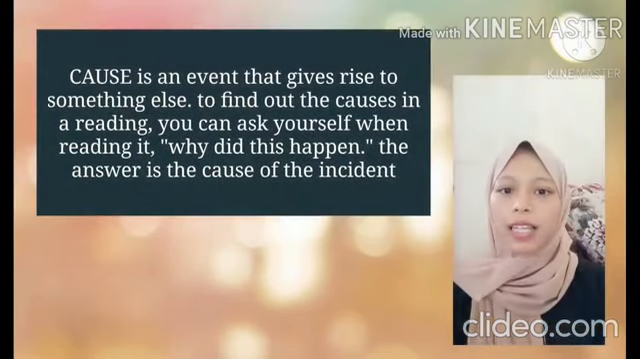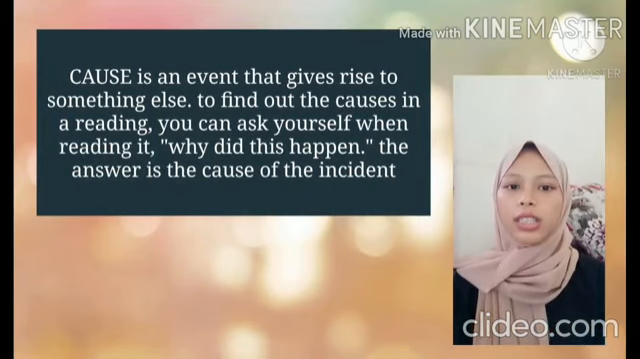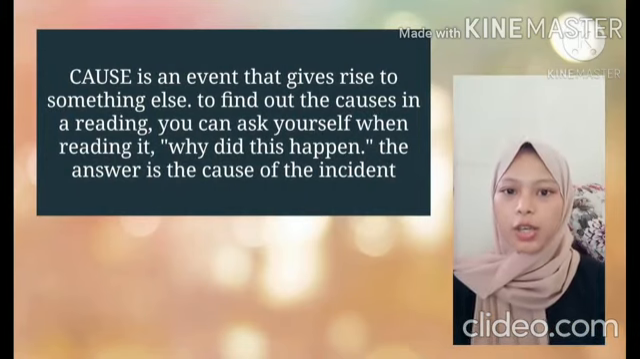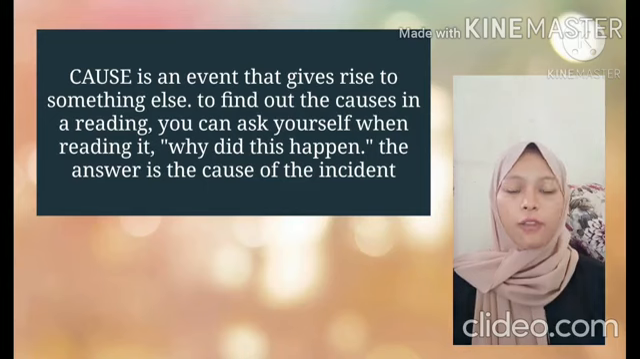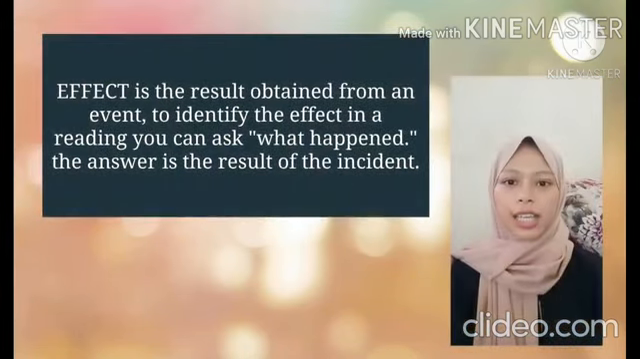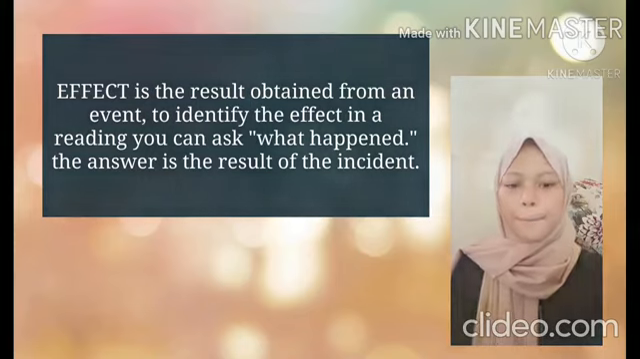Cause is an event that gives rise to something else. To find out the causes in a reading, you can ask yourself when reading it, why did this happen? The answer is the cause of the incident. Effect is the result obtained from an event. To identify the effect in a reading, you can ask, what happened? The answer is the result of the incident.